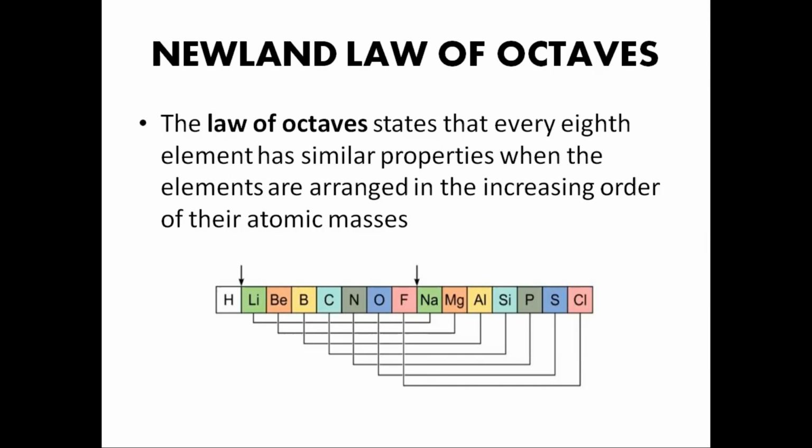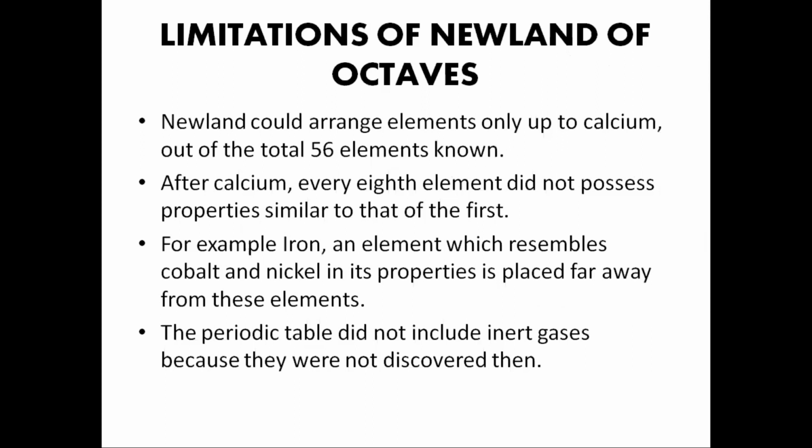their atomic masses. The limitations of Newlands' law of octaves are: Newlands could arrange elements only up to calcium. So it is only up to atomic number 20. But the elements known during that time were 56. After calcium, every eighth element did not possess properties similar to that of the first. For example, iron, an element which resembles cobalt and nickel in its properties, is placed far away from these elements. And the periodic table did not include any inert gases because they were not discovered at that time.